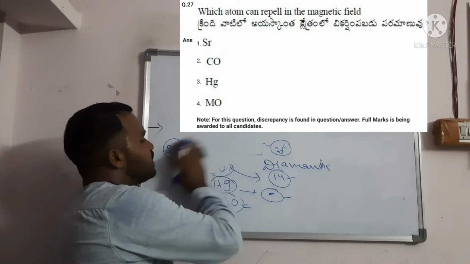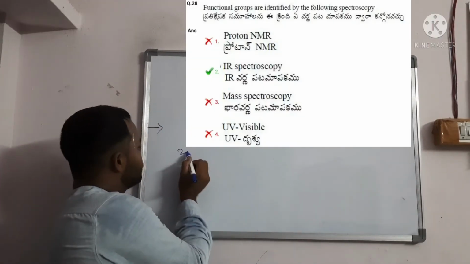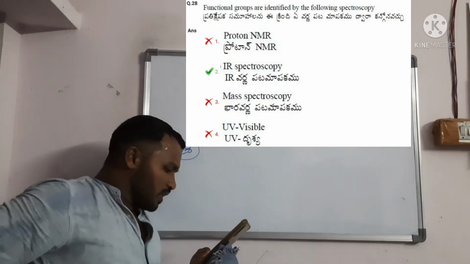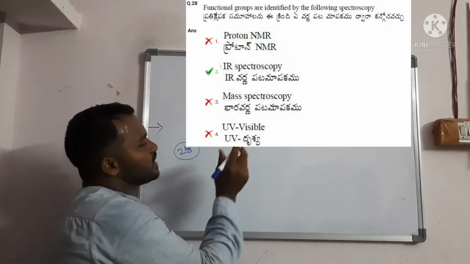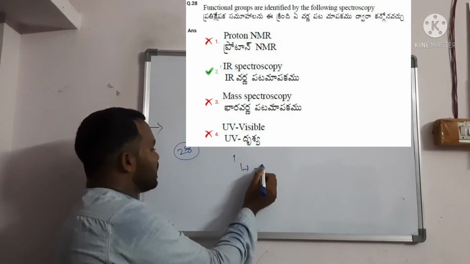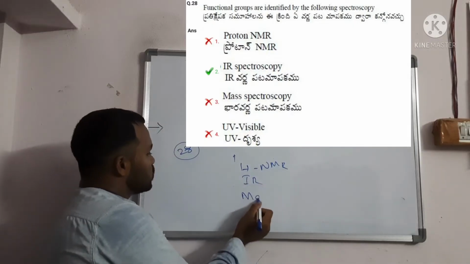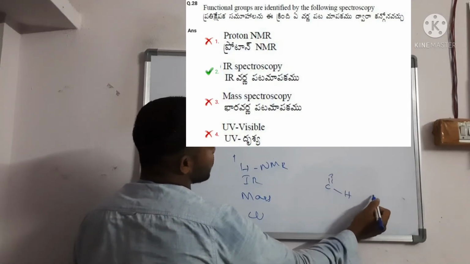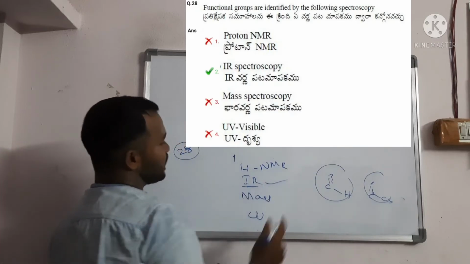Question number 28, a very important question. Functional groups are identified by which spectroscopy? The options they gave: proton NMR, IR, and mass and UV. If it is an aldehyde or ketone functional group, it is identified using IR spectroscopy.